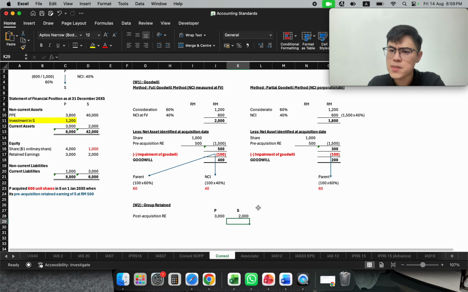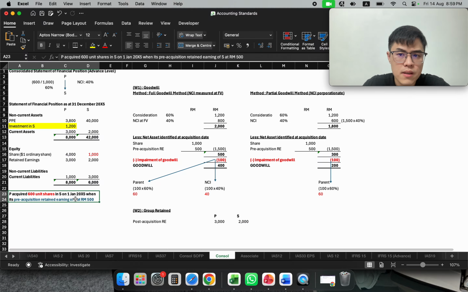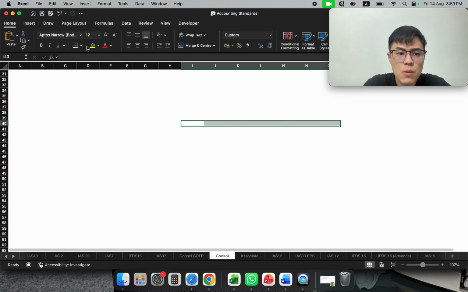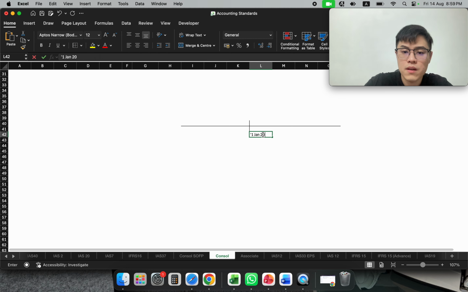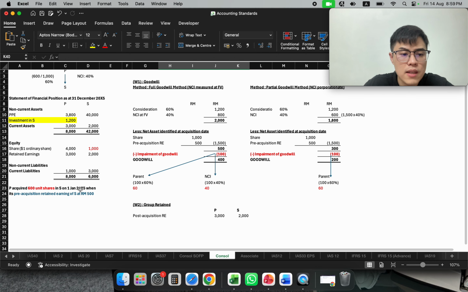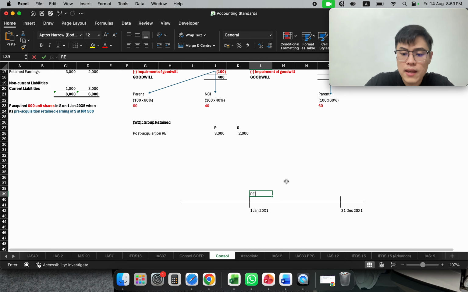But please bear in mind, you are investing on 1st January. If I would like to draw a timeline, this is 1st of January, and this is my closing, which is 31st December 2000x1. Before that, you already accumulated 500k, because they say on 1st January, your RE is at 500.